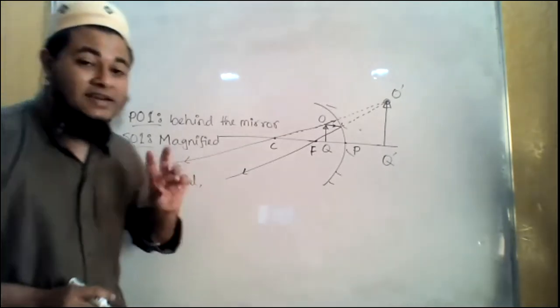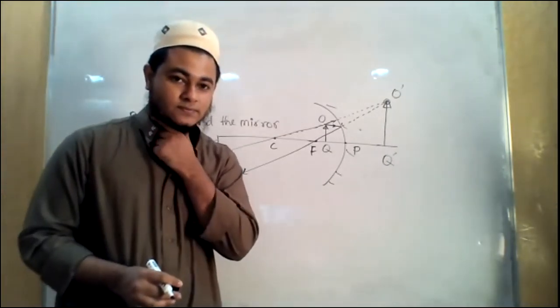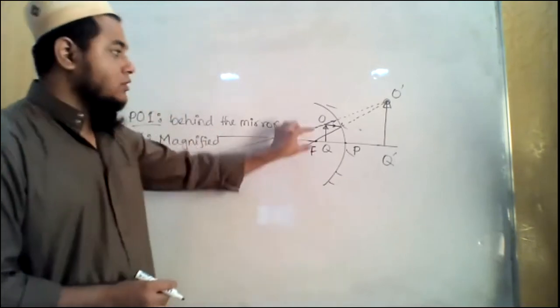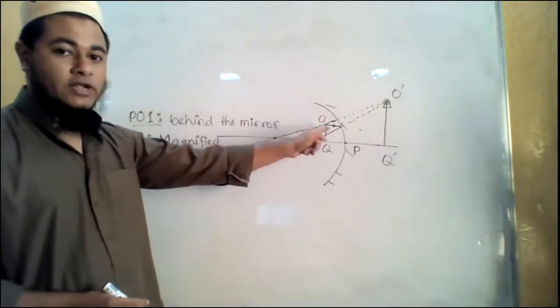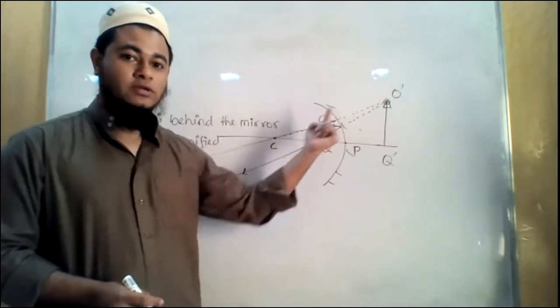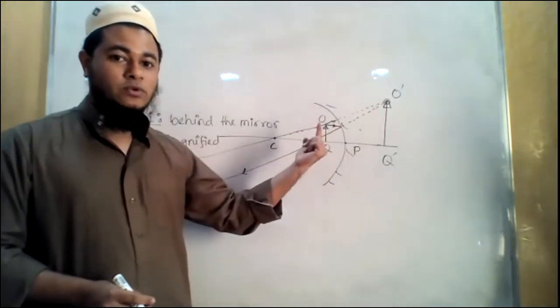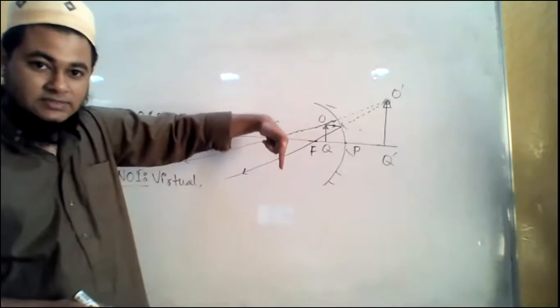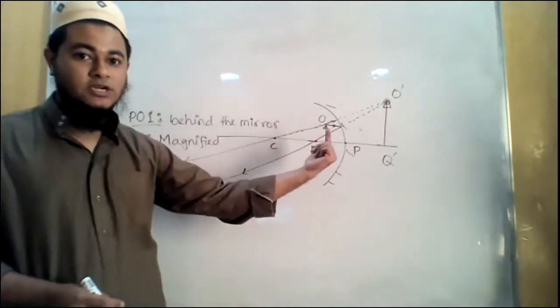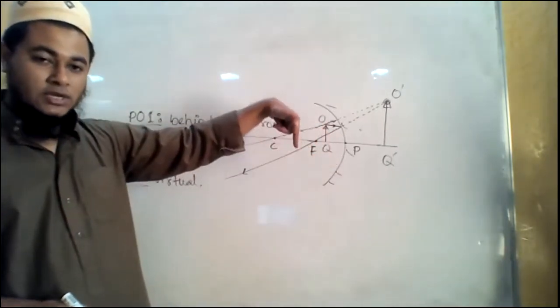And is it erect or inverted? Erect. Erect, because the arrow shows in the upward direction. Here also the arrow shows in the upward direction. Okay, till now, the image we got is inverted, right? This is the object, but we get the image in this direction.